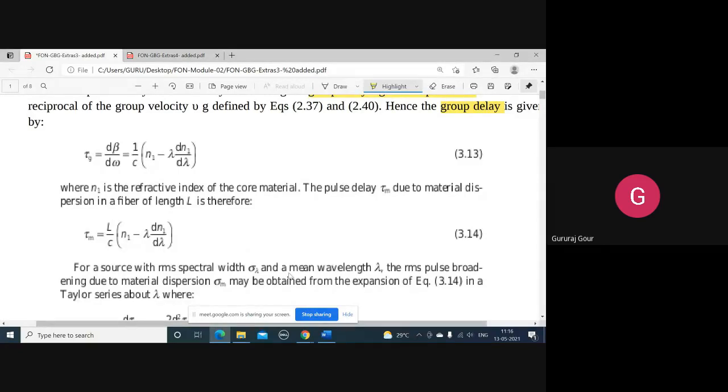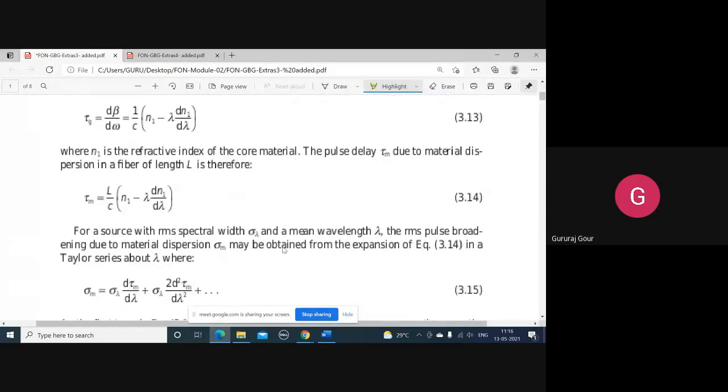So we have to analyze what kind of pulse broadening is happening. We have to assume some width for that pulse that is going to widen later. For the optical source that is emitting these pulses or rays of light, we'll assume an RMS spectral width sigma lambda with the mean wavelength, that is the operating wavelength, lambda.